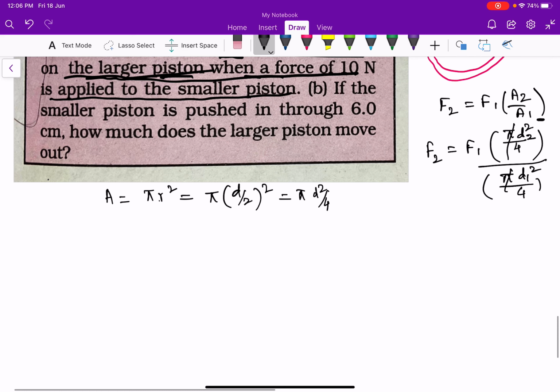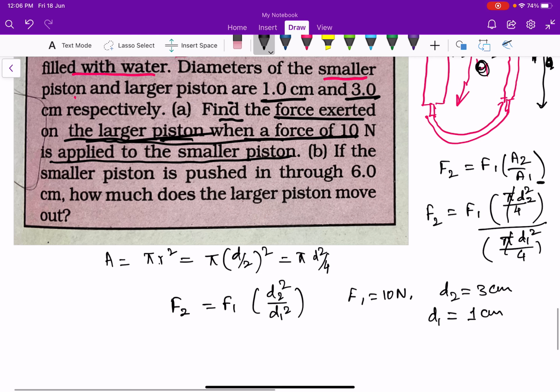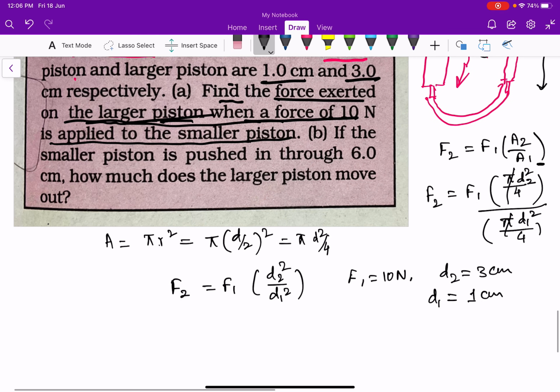The remaining thing is F2 is equal to F1 into d2 square divided by d1 square. Here F1 is 10 newtons and diameter d2 is given as 3 centimeters and diameter d1, the smaller diameter, is equal to 1 centimeter. By substituting all these values, you will get the answer.